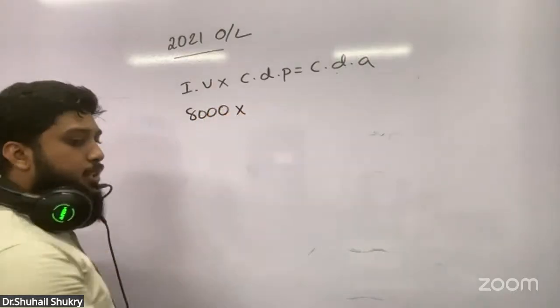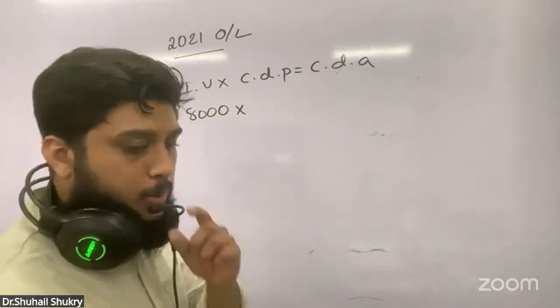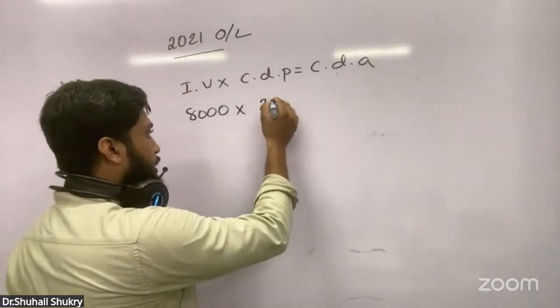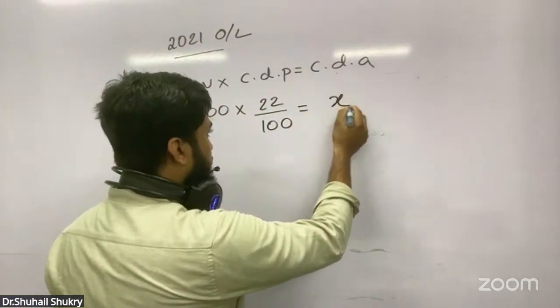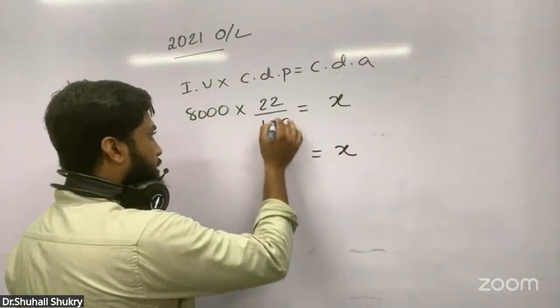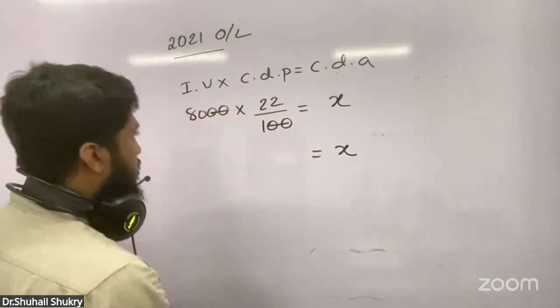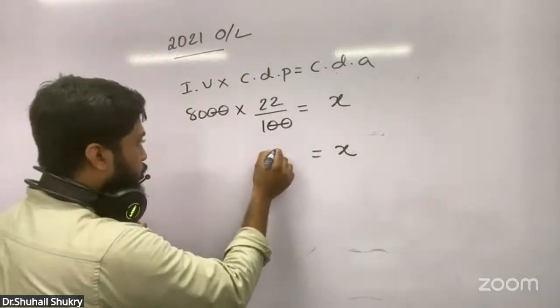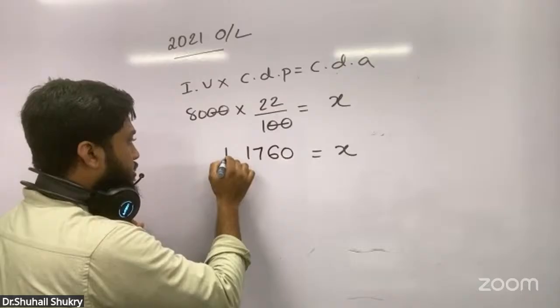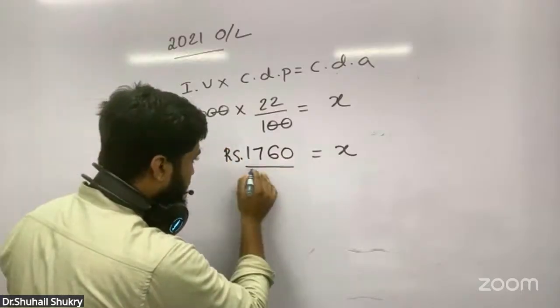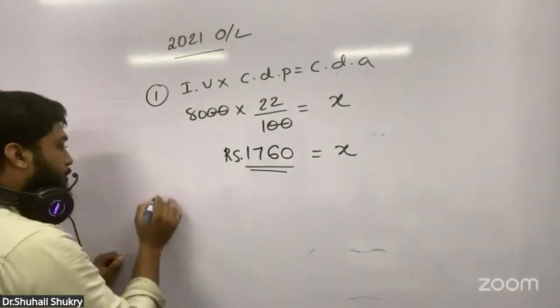The custom duty percentage you can write as 22 over 100. The custom duty amount we don't know, I'll put x. So x equals 8,000 times 22 over 100. The 2 zeros you can simplify. 8 into 2 is 16, 8 into 2 is 16, 17,60. You will get 1,760 for the first one, right?